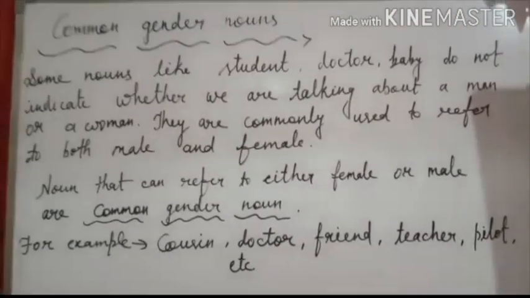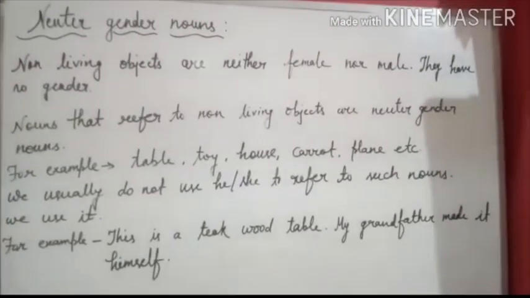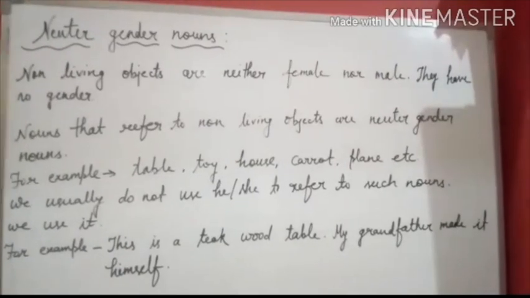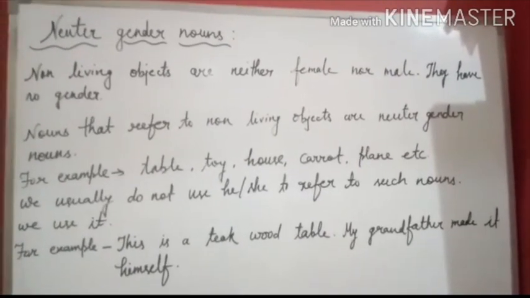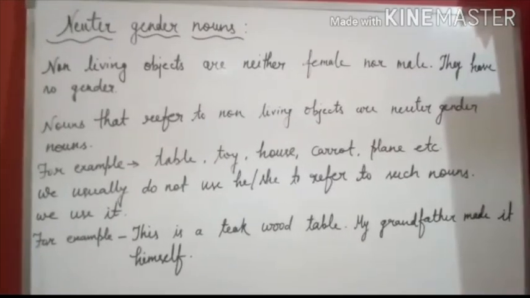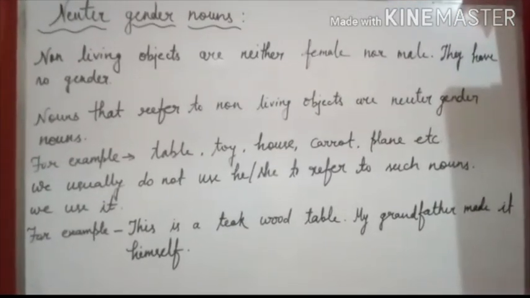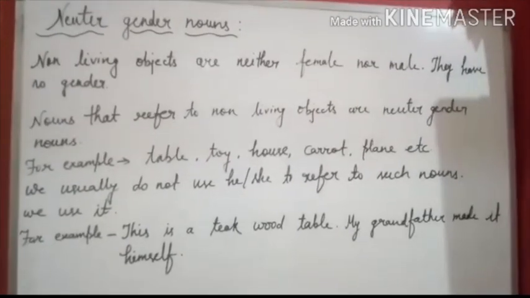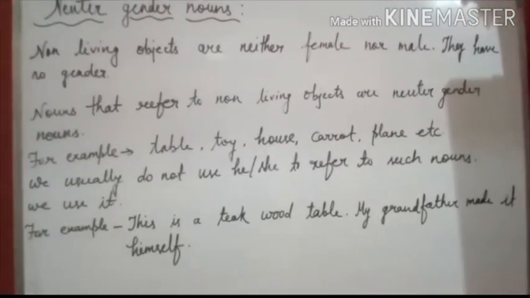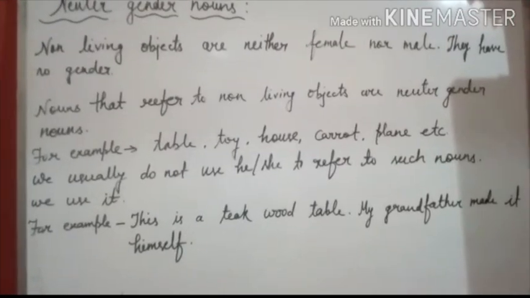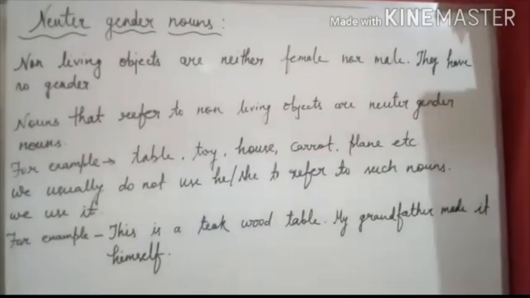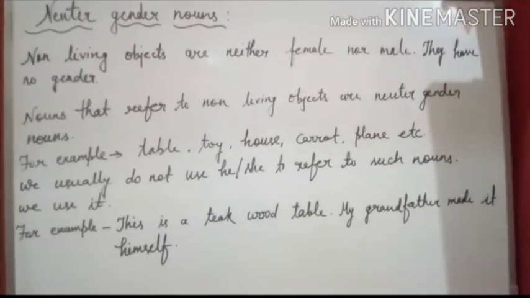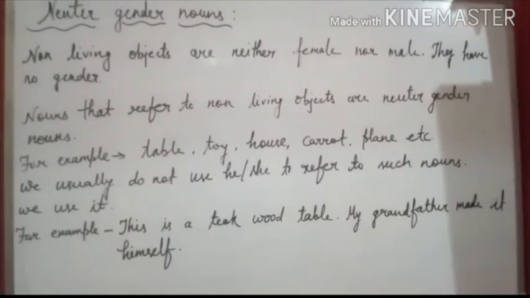Now we are reading about neuter gender nouns. Non-living objects are neither female nor male. They have no gender. Nouns that refer to non-living objects are neuter gender nouns. Understand, students, what is a neuter gender noun? Nouns that refer to non-living objects are neuter gender nouns. For example, table, toy, house, carrot, plane, etc. They all are neuter gender nouns because they have no gender.